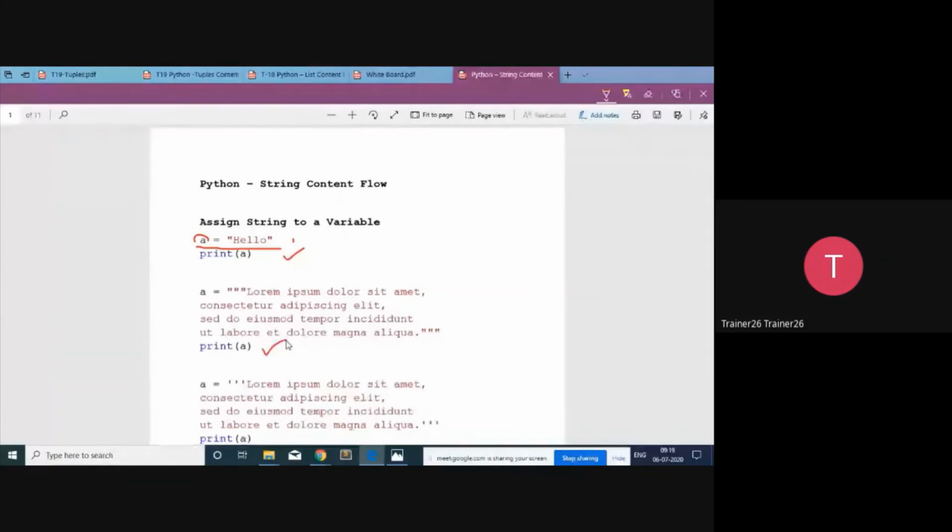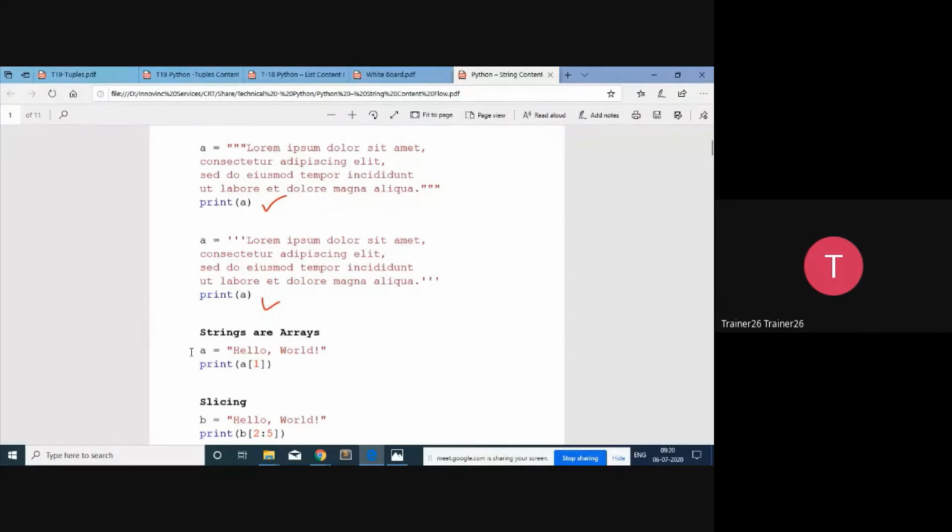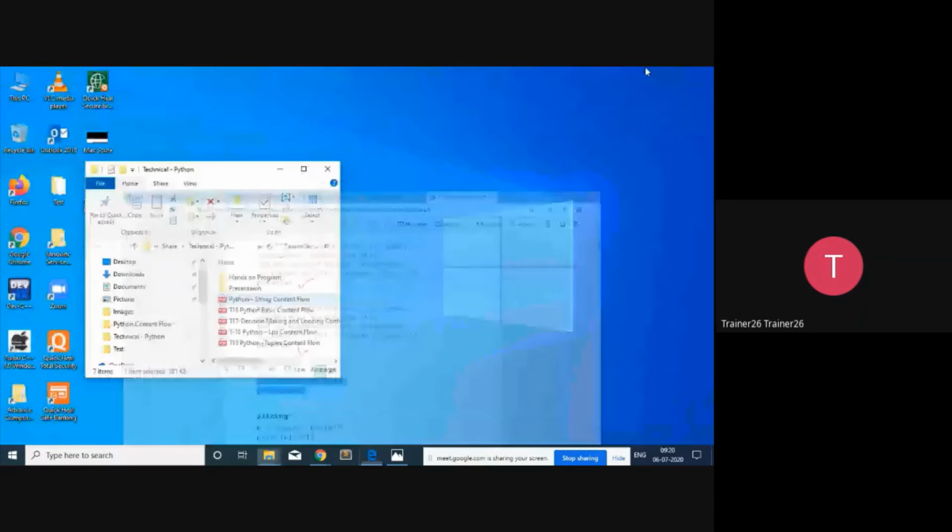But for example, the next fundamental is that we want to access the members of that particular string, because a string is an object. We created from that class one, A is an object of the string class, and in that particular string class different members are available. So when different members are available, what we want to do is access those members. How we are going to access them, that we are going to see over here. So here we'll see whether negative indexing and positive indexing are also possible, the way we are dealing with a list.